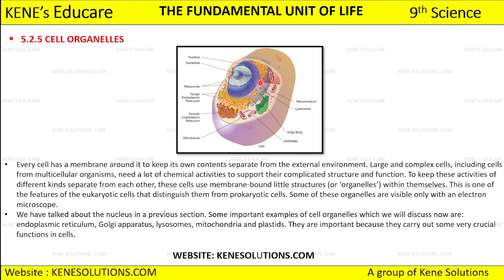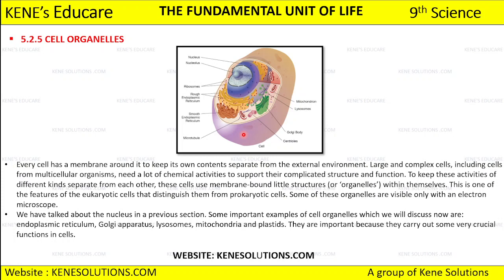Okay, so whenever you are writing an answer on cell organelles, drawing this diagram is very important, because this is the basic structure of the cell. Can you see? It has been labeled as cell. So the cell has different cell organelles, and these are the different cell organelles which are present. Whenever you are writing an answer on cell organelles, this diagram is compulsory, where you need to draw the nucleus, nucleolus, mitochondria, Golgi apparatus, rough endoplasmic reticulum, smooth endoplasmic reticulum. Then we have microtubules and lysosomes. Okay, you need to draw everything.